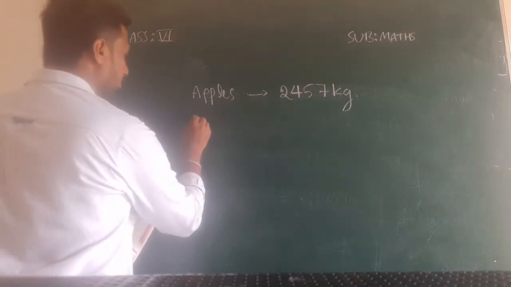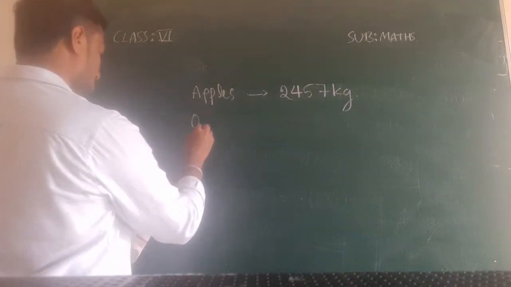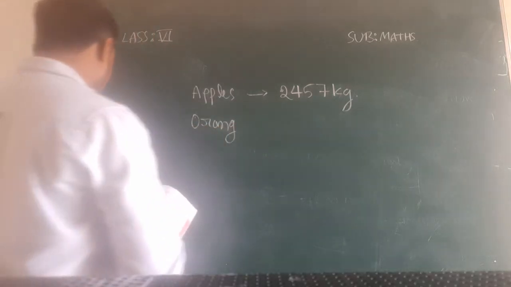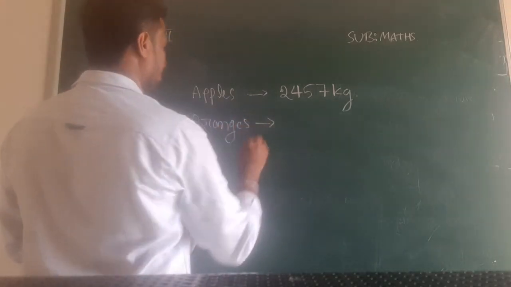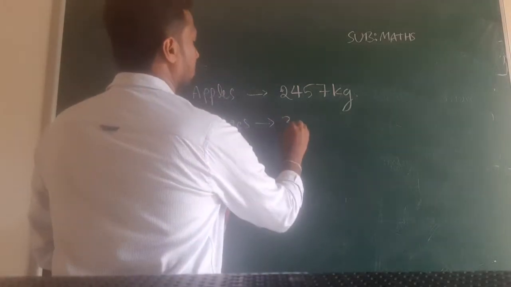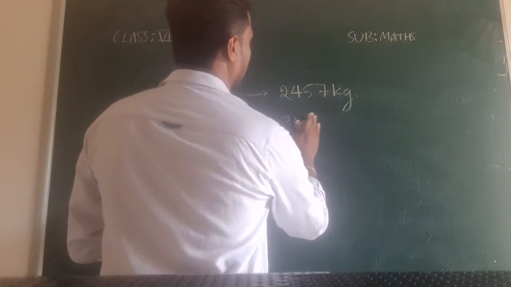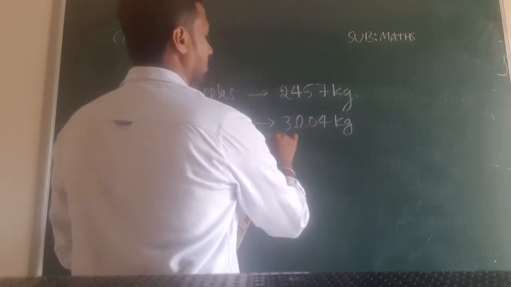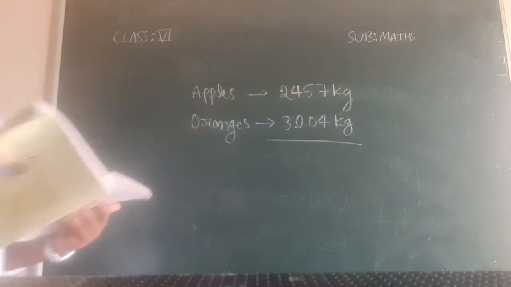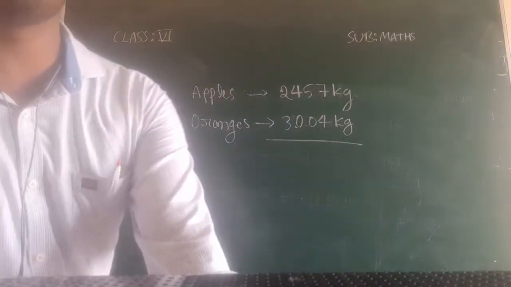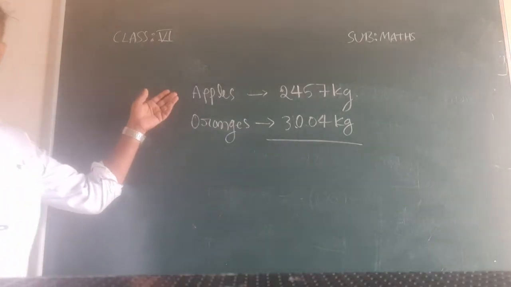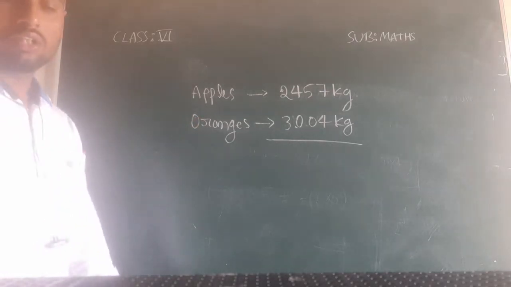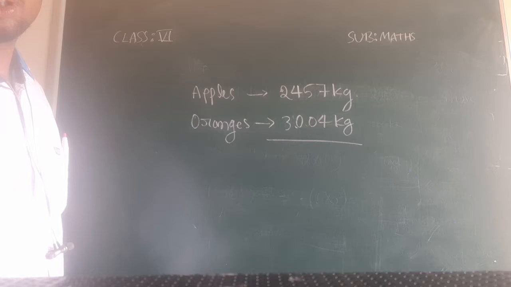They have given this information in the table, please refer to page number 14. Oranges sold: 3004 kg. Now we have to find out how much he has sold in total, apples and oranges, during last year. So we have to add these values.